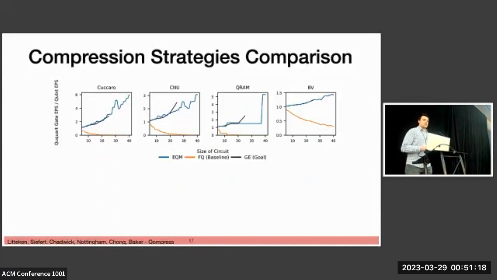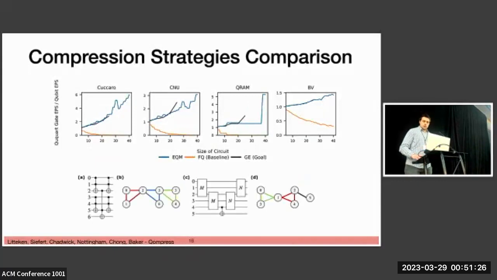And we find that our extended qubit mapping strategy is mostly able to match the greedy exponential solution that we explored before, when we have all the resources and all the time in the world. In the case of this arithmetic circuit, we're able to easily find the compression that will reduce the circuit into a single line, which allows us to map and route the circuit without any swap gates due to that higher connectivity that we'd explored before. And also, because we can perform this compression, we use many more of the internal CNOT gates inside of the Ququart as well. The extended Ququart mapping is able to discover these structural relationships pretty easily.